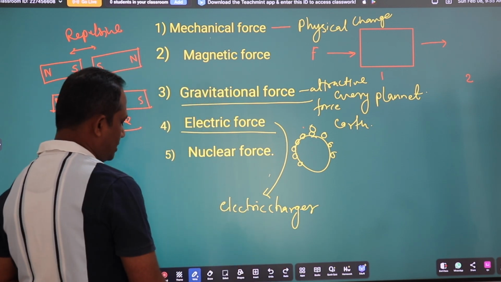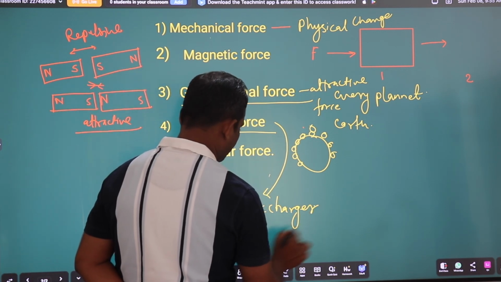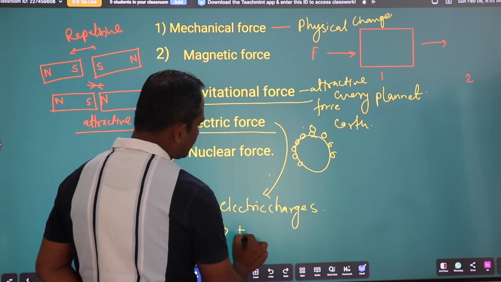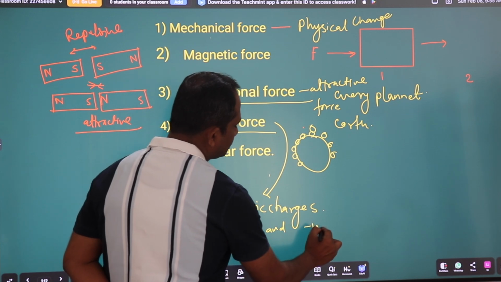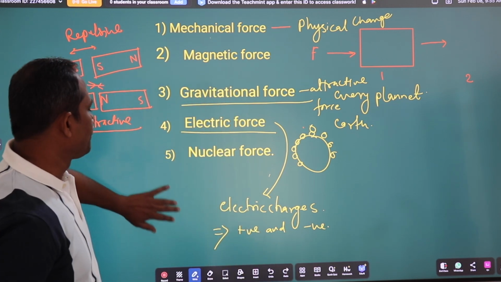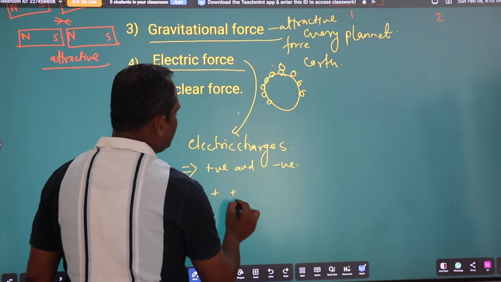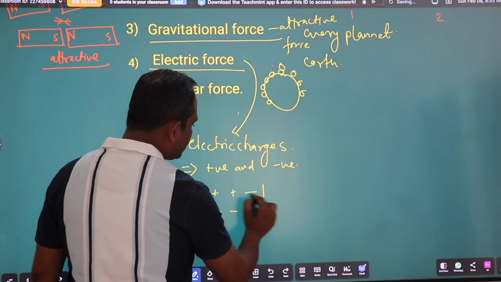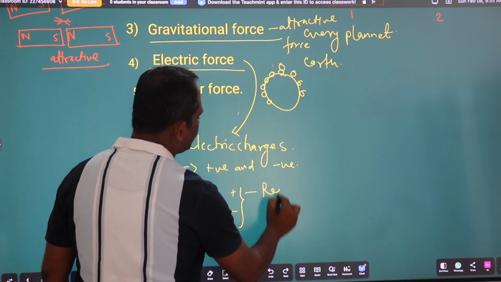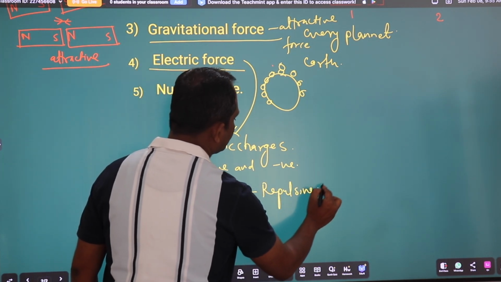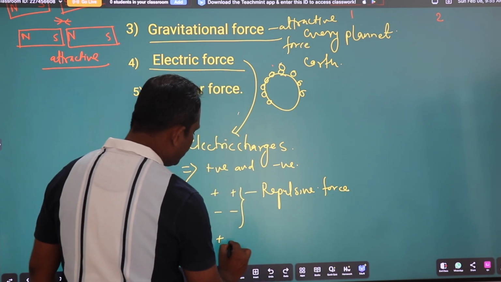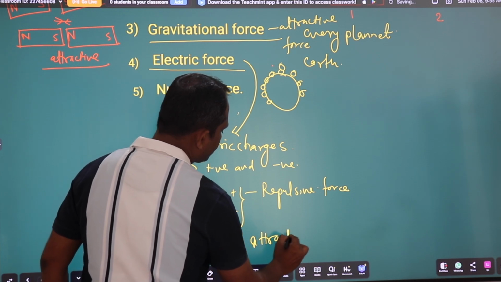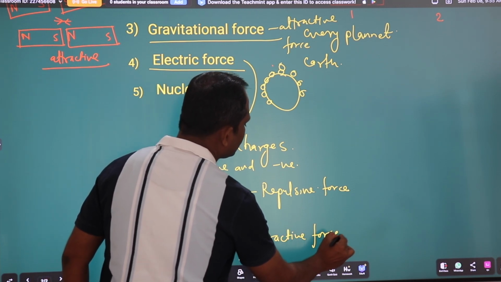This electric force exists between electric charges. There are two types of electric charges, positive and negative. And we always know that positive and negative, which force? Attractive or repulsive? Positive-positive and negative-negative will be the repulsive force. And positive-negative and negative-positive will always be the attractive force. This is the attractive force.